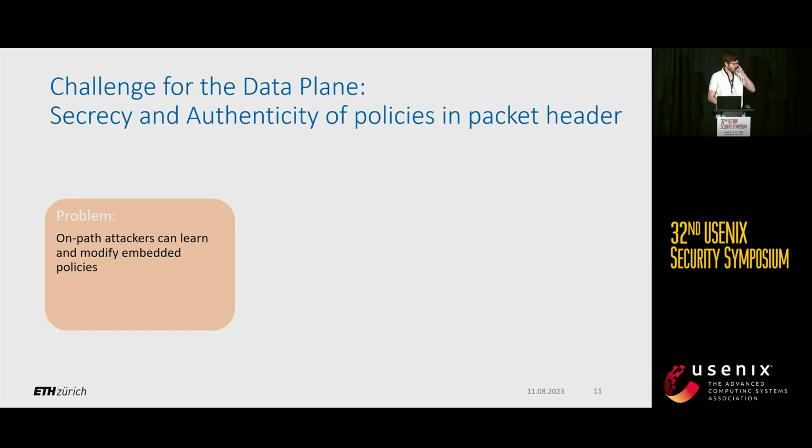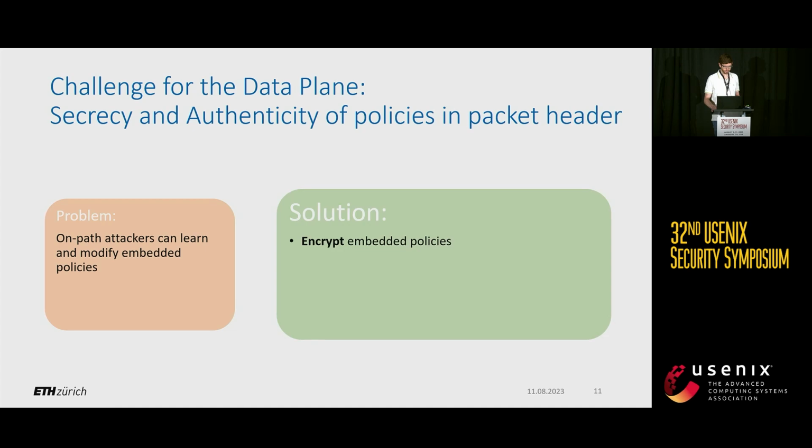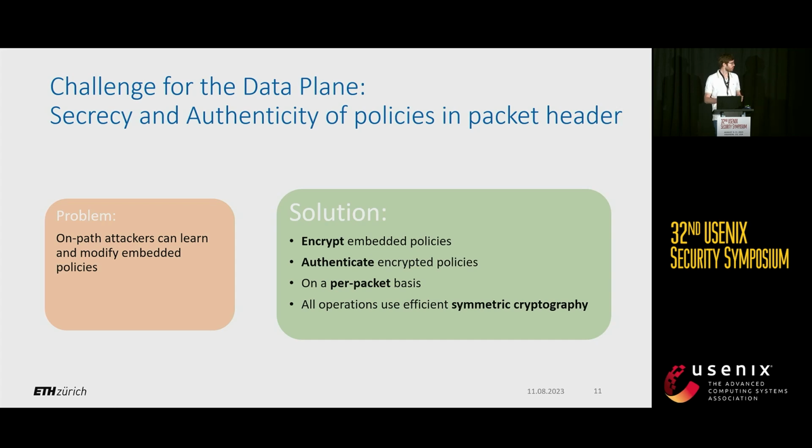Finally, we have one more challenge we had to overcome, namely to protect the policies embedded in the packet header. We want to ensure that attackers cannot learn the policies and cannot modify them. We do this by encrypting the embedded policies and then authenticating them via a per-packet MAC. Here it is important to note that we only use symmetric cryptography because we still want to achieve high throughput. If we used asymmetric cryptography on a per-packet basis, that would be very difficult.